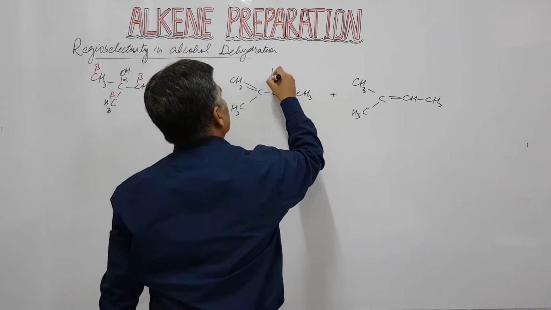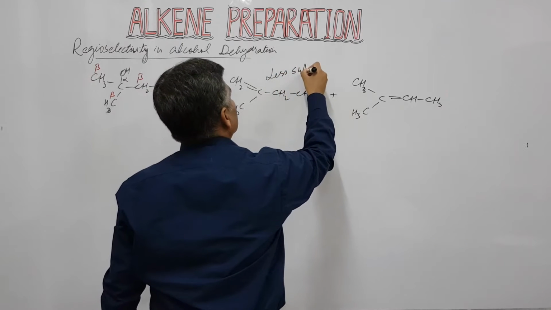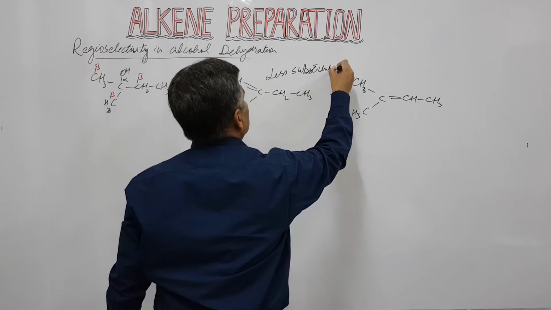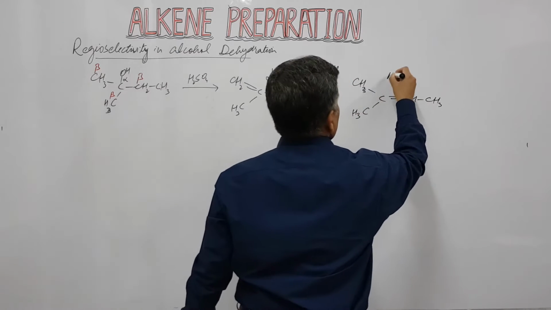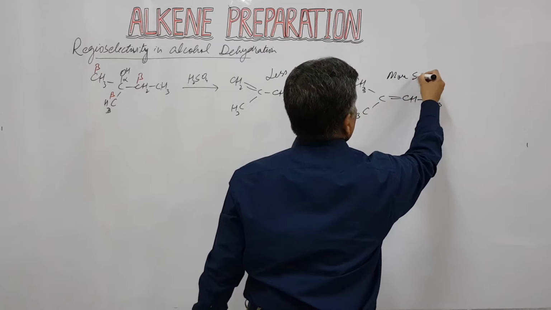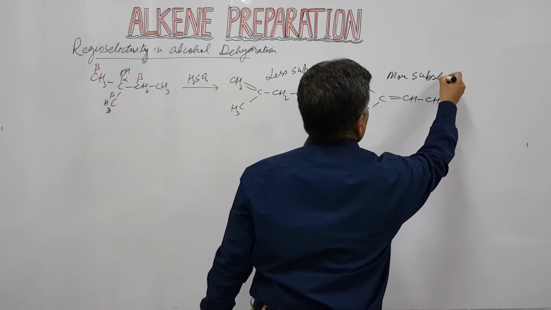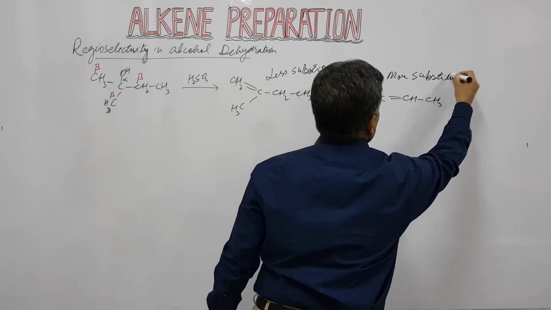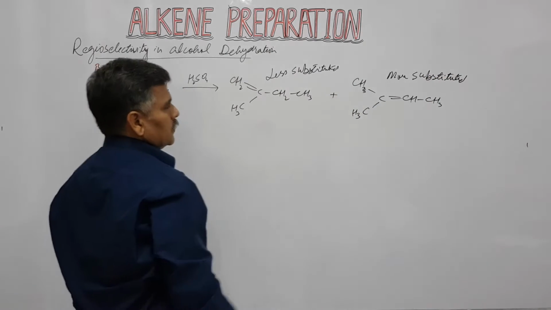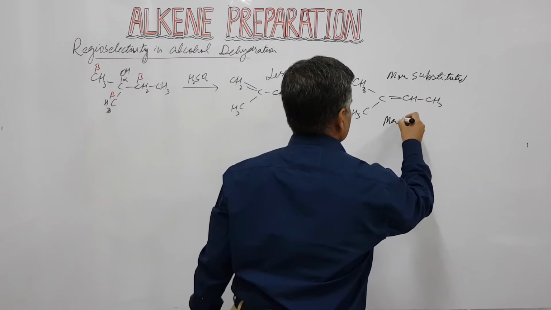So it is less substituted and it is more substituted. So this is our major product.